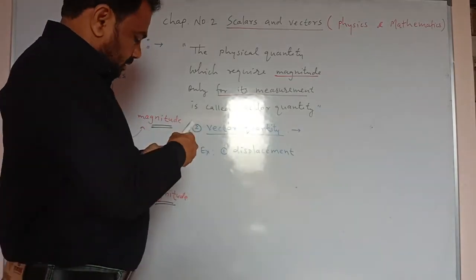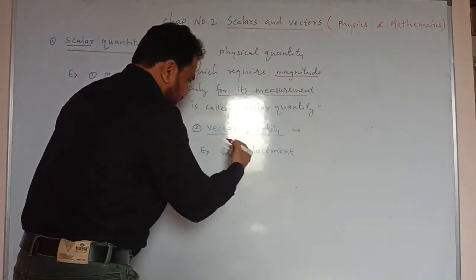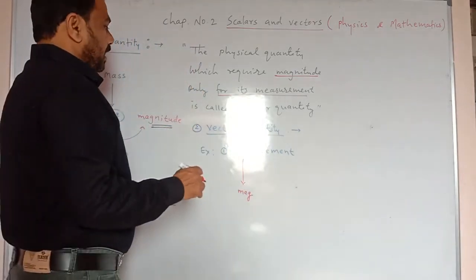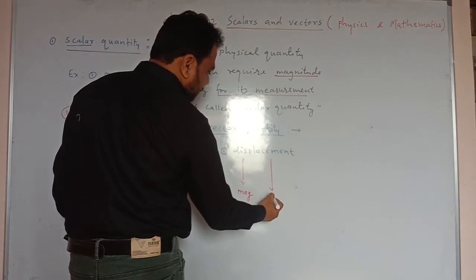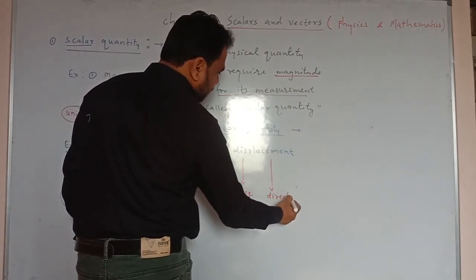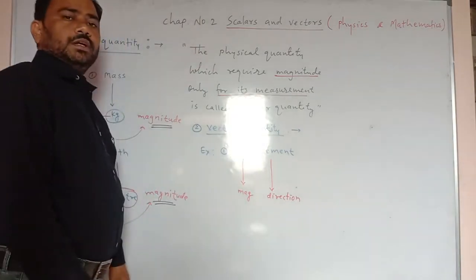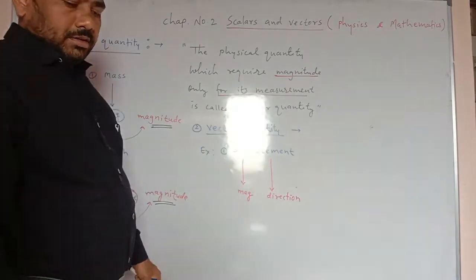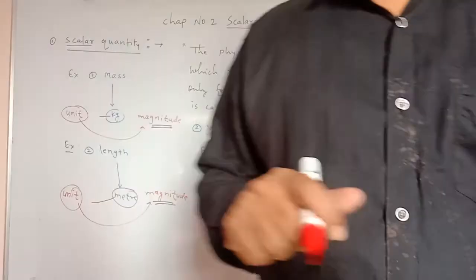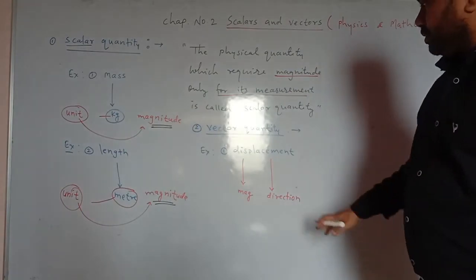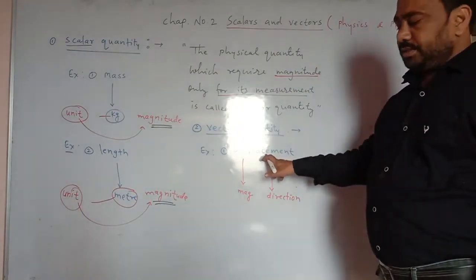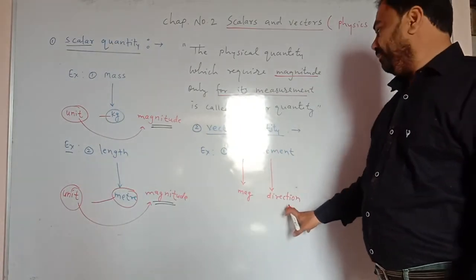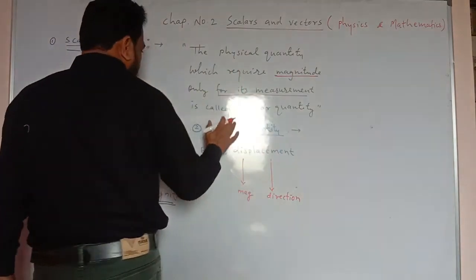So we require its magnitude, that is its unit, as well as direction. Without direction, there is no displacement. We have seen all these quantities in our first chapter, units and measurements. To measure displacement, we must know its magnitude and its direction. So displacement is a vector quantity.